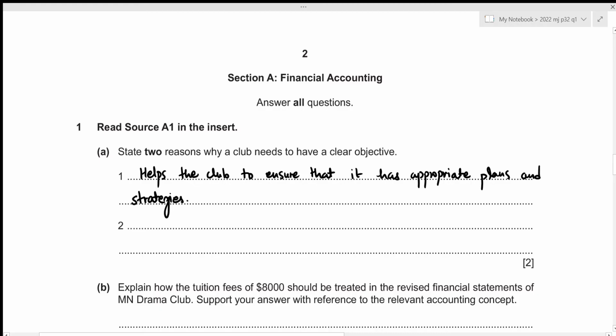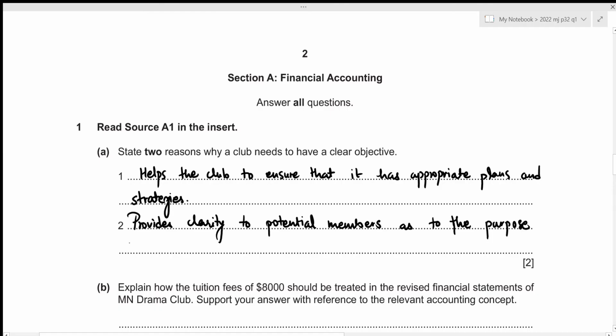Secondly, having a clear objective provides clarity to potential members as to the purpose of the club, since they might not want to join the club if the objective of the club does not align with what they prefer. So let's write it down. Provides clarity to potential members as to the purpose of the club. This concludes the first part. We can now move to the second one.